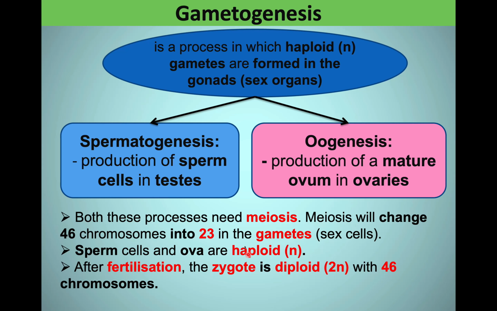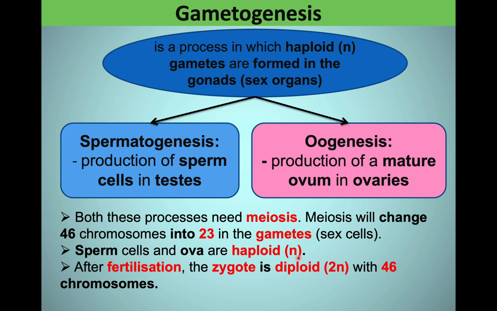Remember, the gametes need to end up only having 23 chromosomes. They have to be haploid. So in order to receive only half the number of chromosomes, meiosis needs to occur. So the sperm cells and the ova are all haploid. They are the gametes, and we know that in humans, all gametes have to be haploid.